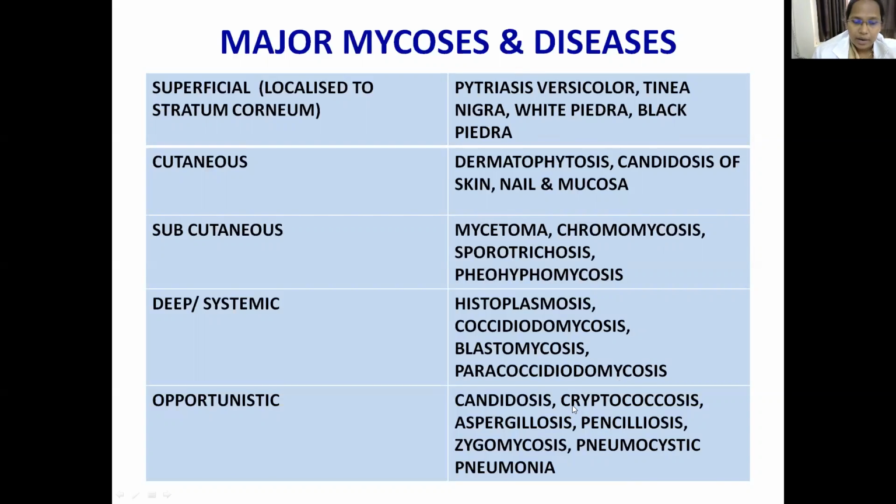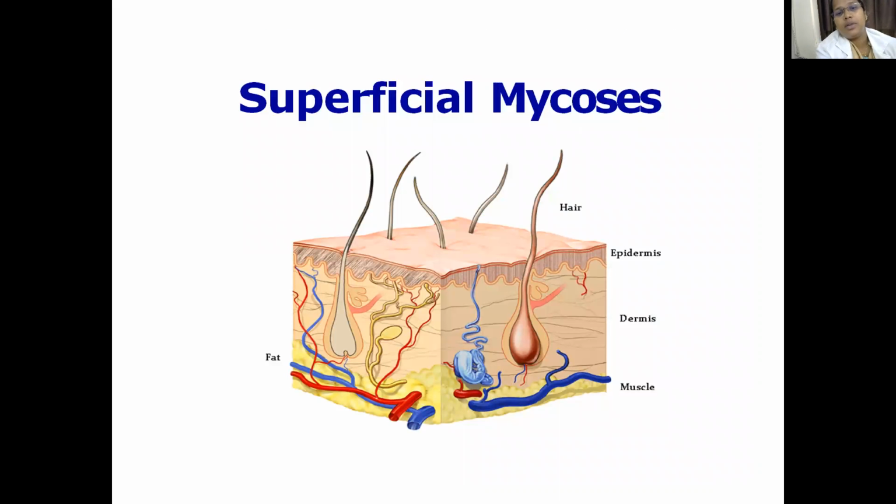These two come under deep infections, whereas superficial, cutaneous and subcutaneous come under superficial infections. Superficial mycosis, I told you, infects the stratum corneum. This is the cut section of your skin.